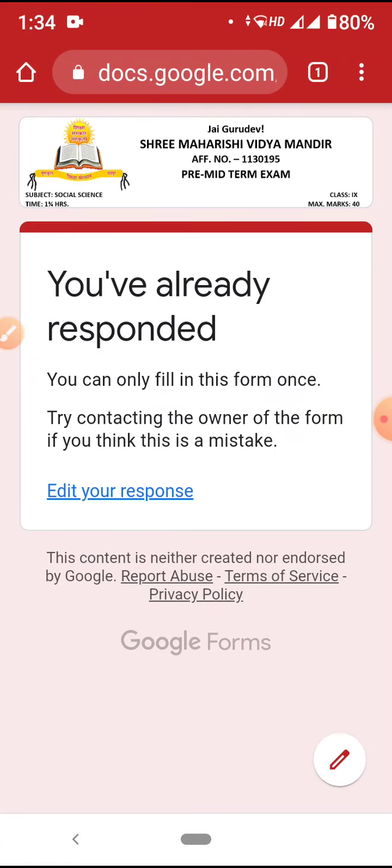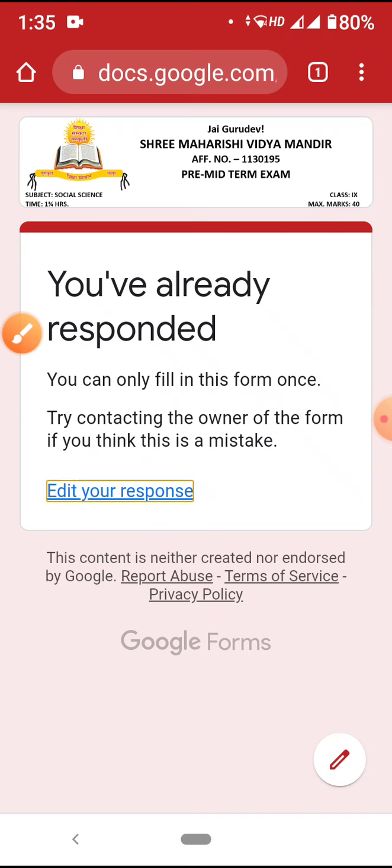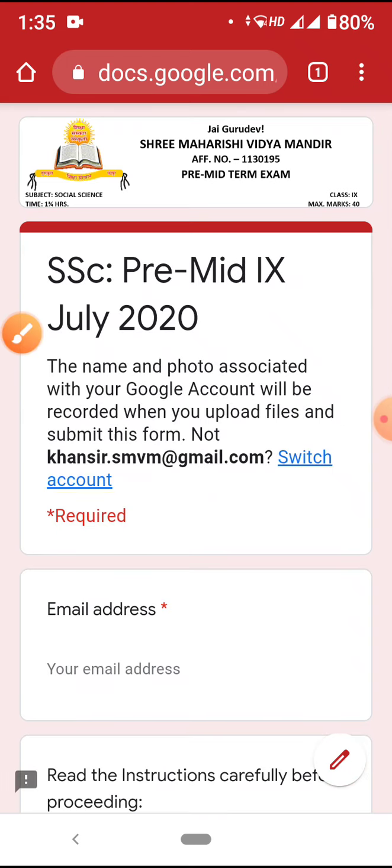Now one thing is very clear, I need to log into my Google Chrome with my email ID. I've already logged in. Now what I am able to see here is 'Edit your response'. If I click on this, my form, my paper will start again for me. So I'll click on it. Now I can change my answers.